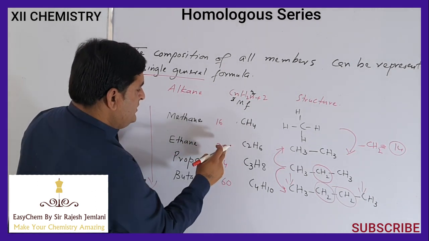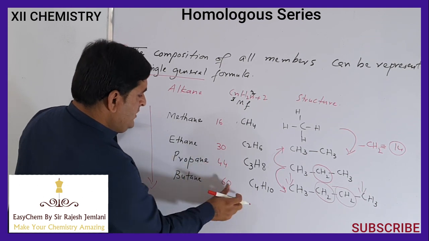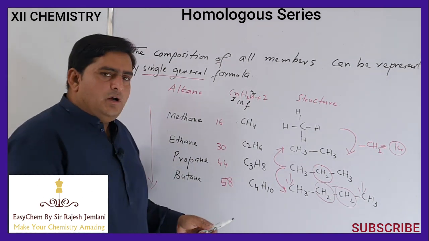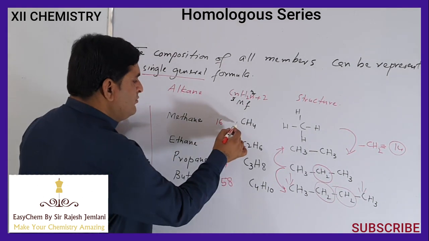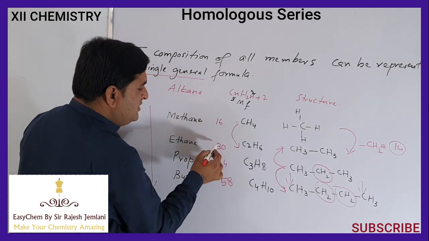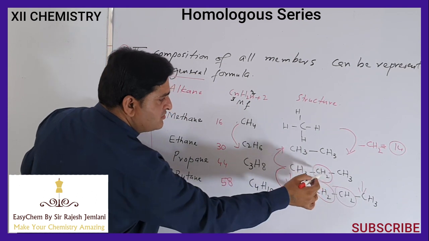Its mass is 16, 16 plus 14 is 30, 30 plus 14 is 44, 44 plus 14 is 58, sorry, 58. So in this way, when we move down the homologous series, the addition of mass is 14 and a constant fraction of CH2 is added.